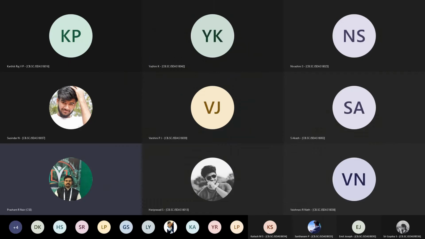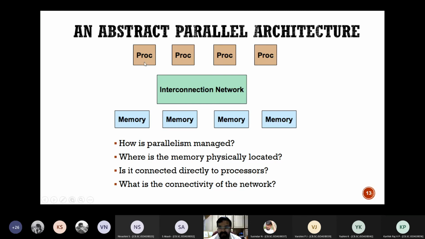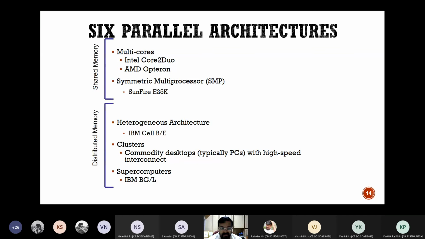So I told you that you can have so many processors. You can have these processors in parallel. They can have their own memory. They can either share a common memory. They can also have a distributed memory. That means each processor can have its own memory, and that memory is not only for that processor but can be used by all the other processors. So an elaborate mechanism of storage can be thought about. So there are many kinds of architectures that we see, depending upon either shared or distributed.